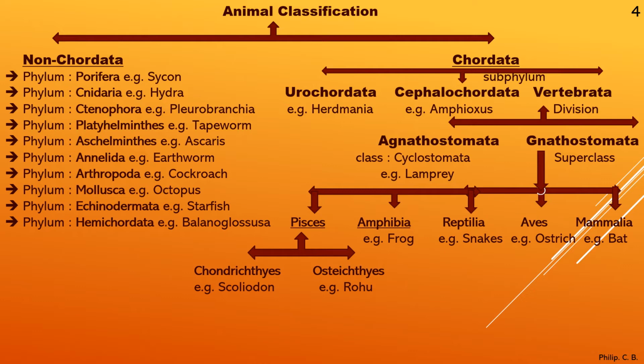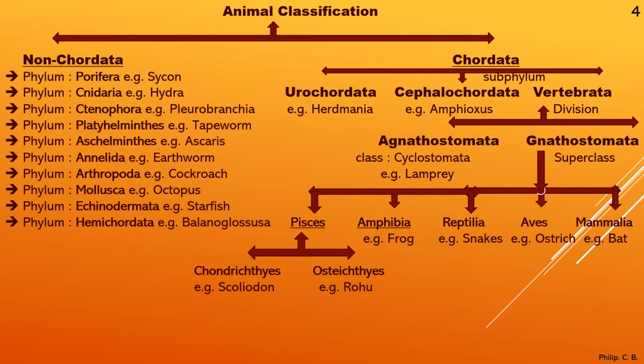So the superclass Pisces, and then Amphibia, Reptilia, Aves and Mammalia. Now Pisces is again divided into two parts, Chondrichthyes and Osteichthyes. Chondrichthyes, cartilaginous fishes, examples Scoliodon, or most commonly called shark. Osteichthyes, the bony fishes, example Rohu or Labeo rohita.